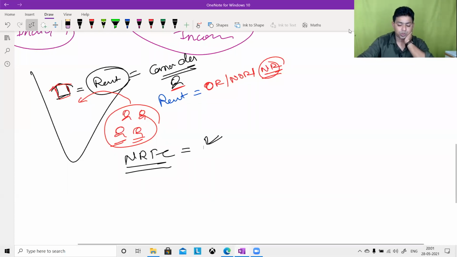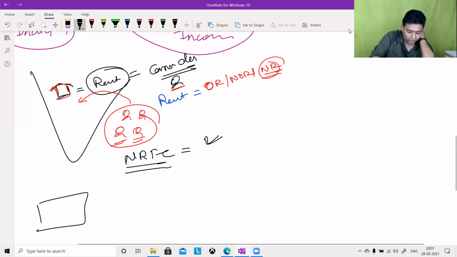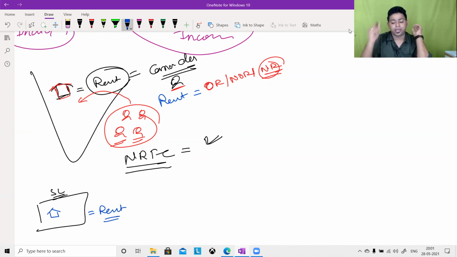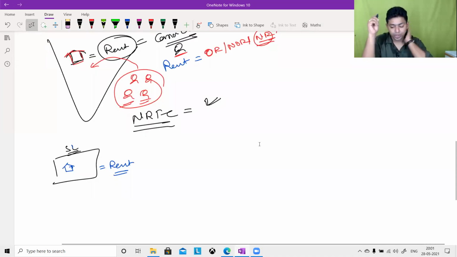Now the second question to all of you is this. This is Sri Lanka. I don't know the exact map of Sri Lanka, please excuse me for that. This is Sri Lanka and the house property is located in Sri Lanka. Now, rent from this house property, is it taxable in India? House property is located in Sri Lanka or any foreign country for that matter. House property income earned from a property located in Sri Lanka, is it taxable in India?